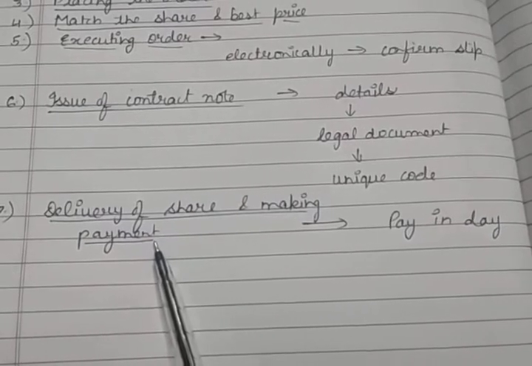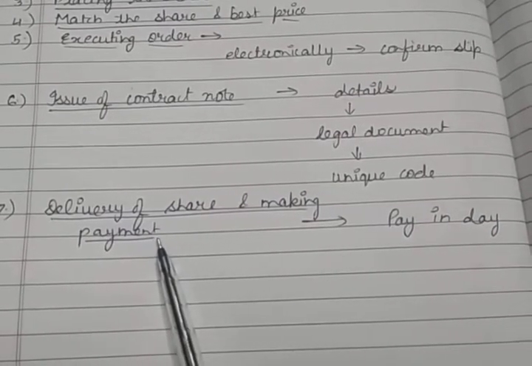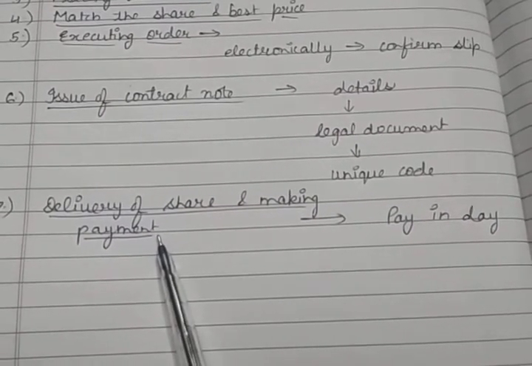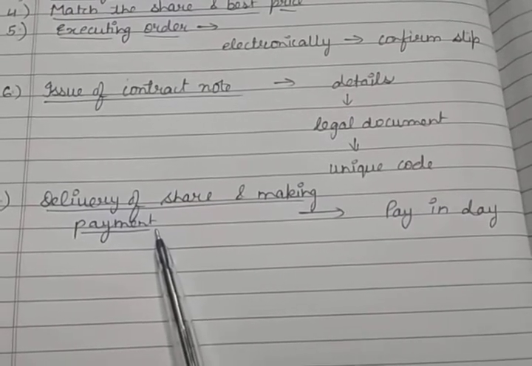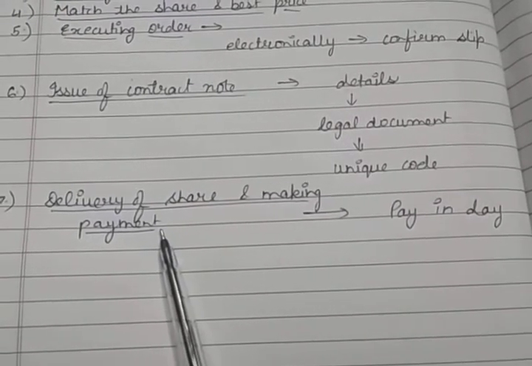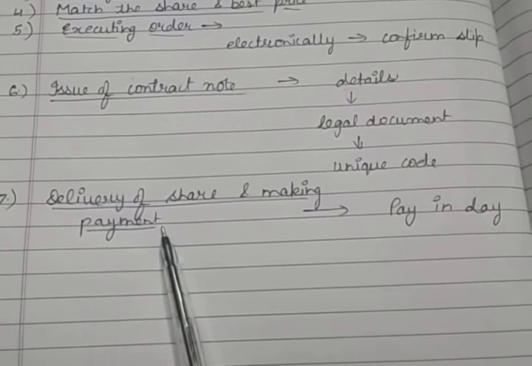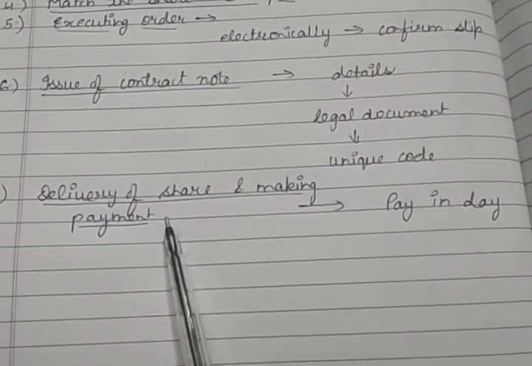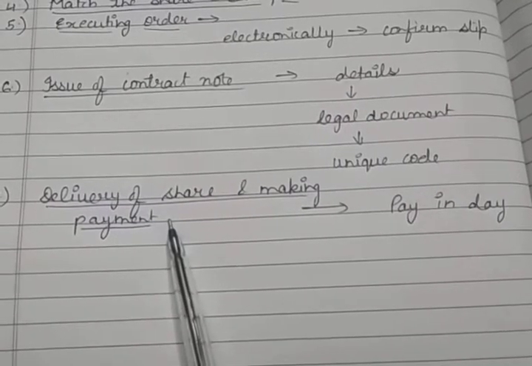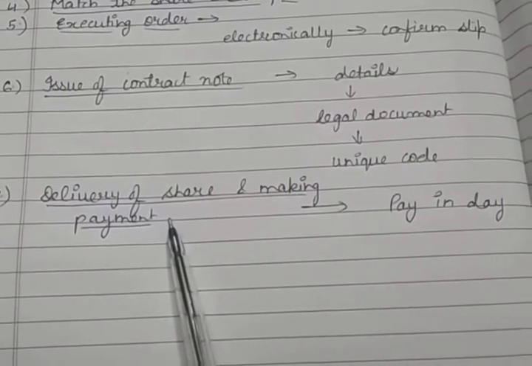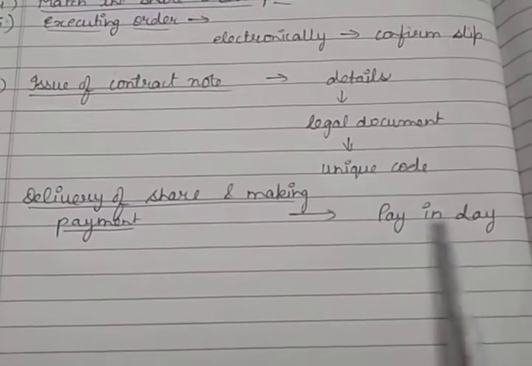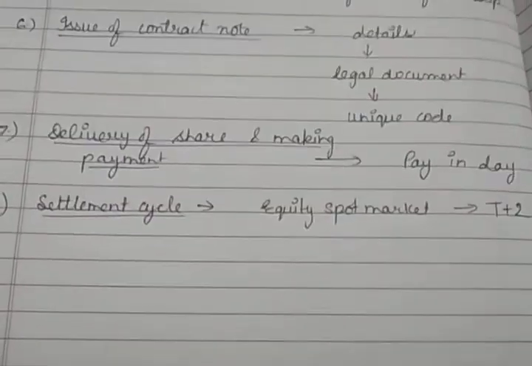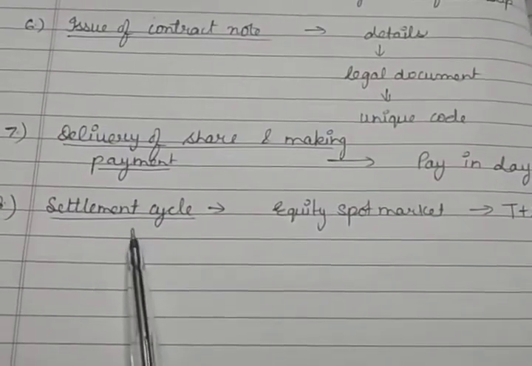Now the seventh step is delivery of share and making payment. The investor has to deliver the shares sold or pay cash for the shares bought, and this should be done immediately after receiving the contract note or before the day when the broker shall make payment or delivery of shares to the exchange, and this is called pay in day.